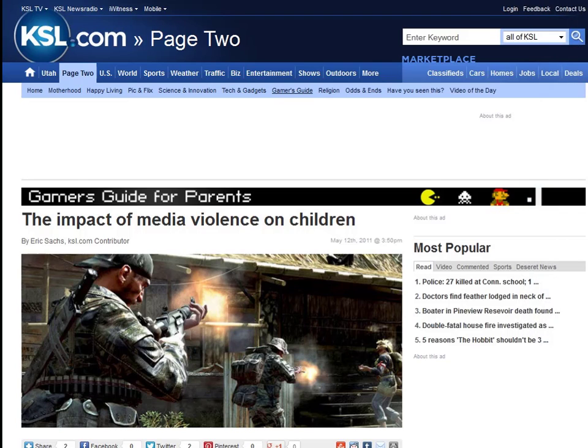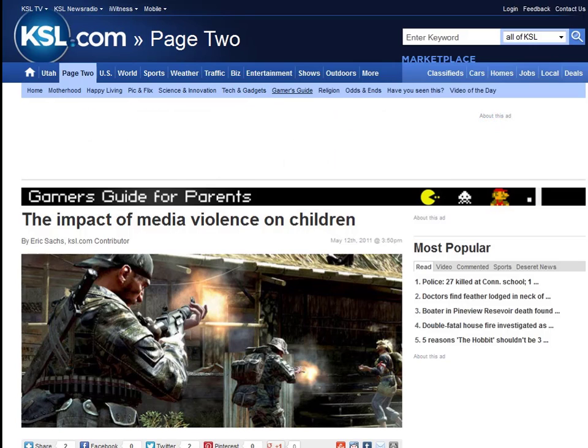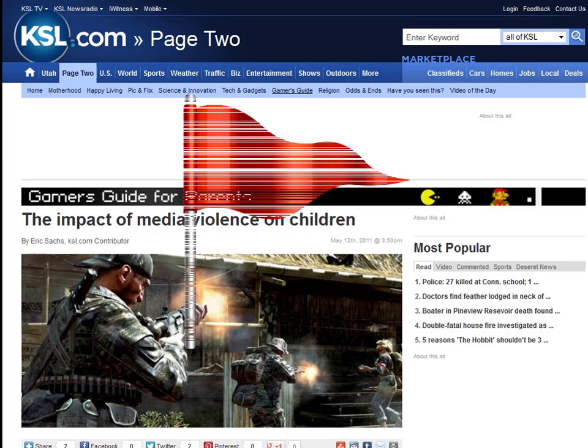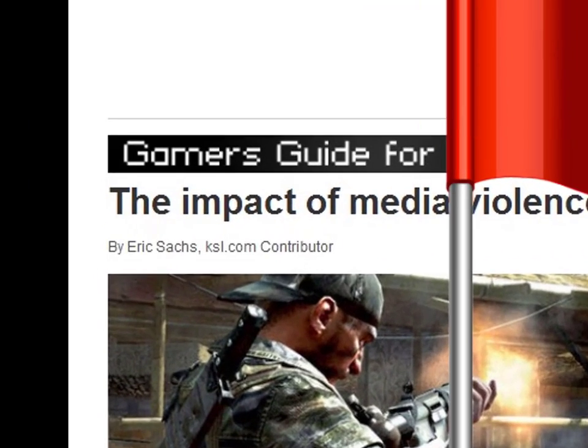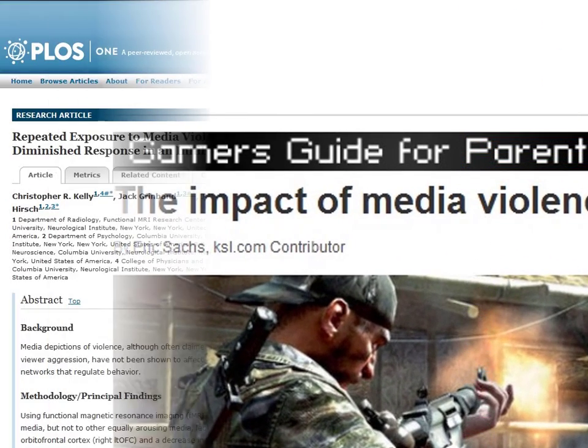If it were a publication, there would be some citation information provided. What journal is this from? If it were a journal article, it would give me the citation information I needed to find it. If I used this in my paper, which I would not recommend because a red flag comes up when looking at the author's credentials, there are none, I would cite it as a web page.